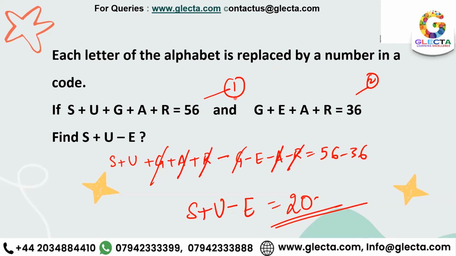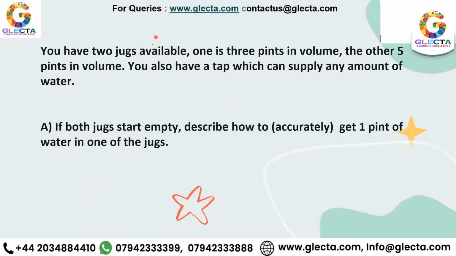All right. Okay. Now moving on to the next one. All right. Let's try this question, everyone. Again, starting your timer and you guys have 30 quick seconds. For this one, once you get the answers, you can raise your hands and then I'll be choosing who would be answering it. I shall read the question out for you guys. You have two jugs available. One is 3 pints in volume. The other one is 5 pints in volume. You also have a tap which can supply any amount of water. So if both the jugs are empty, describe how to accurately get 1 pint of water in one of the jugs.